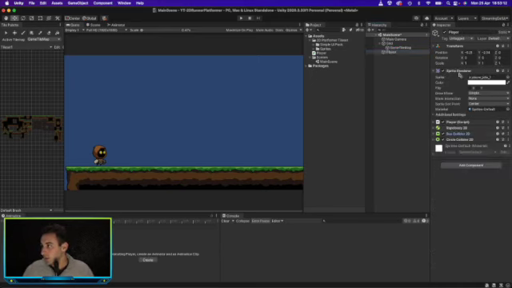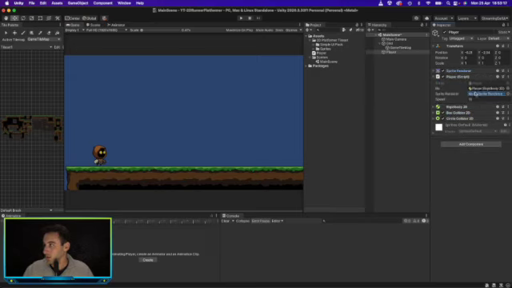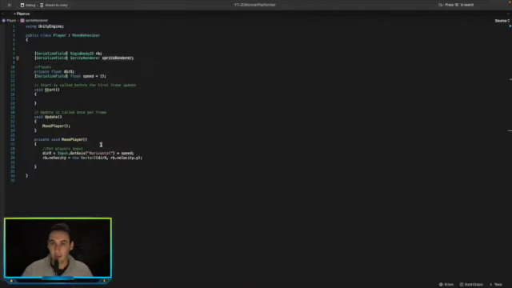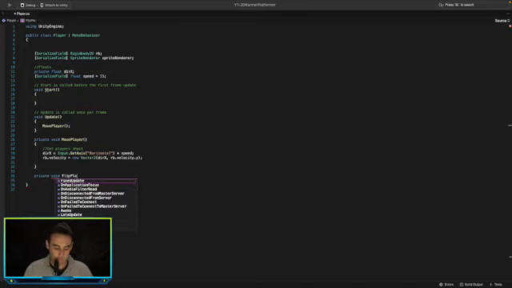As you can see, we have a sprite renderer over here. So all we need to do is drag and drop that into there. And now we can simply create a function here called private void FlipPlayer.